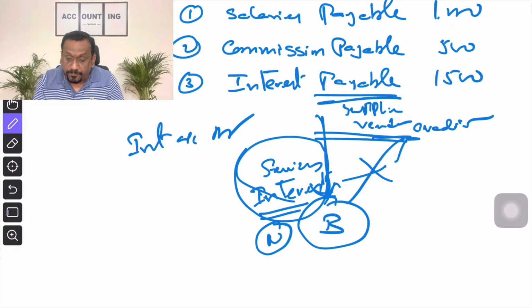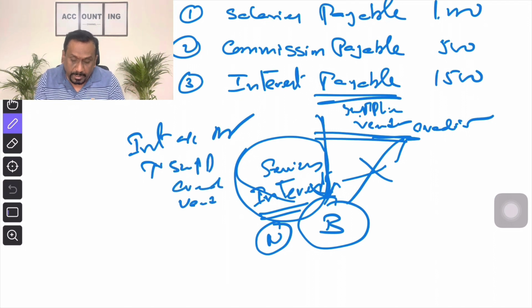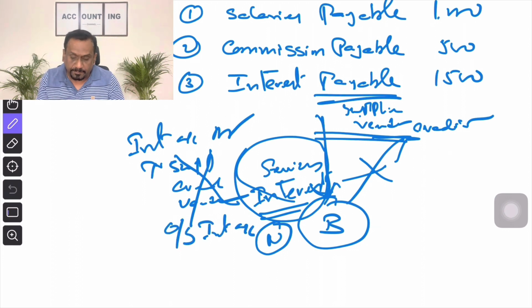Who is the provider of these services? Supplier, vendor, or a creditor. These all come under personal account. What is the principle under personal account? Debit the receiver, credit the giver. Is he a receiver or a giver? Is the giver. Giver has to be credited. So, to supplier account, to creditor account, or to vendor account, any name you can use. Right? Instead of crediting supplier, creditor, vendor, you can also use outstanding interest account.